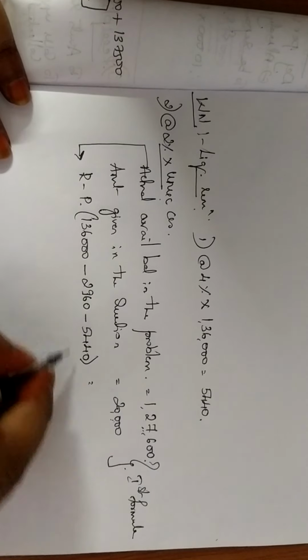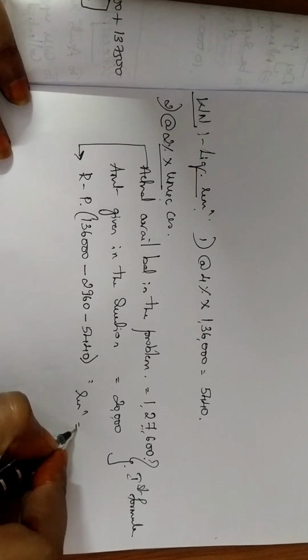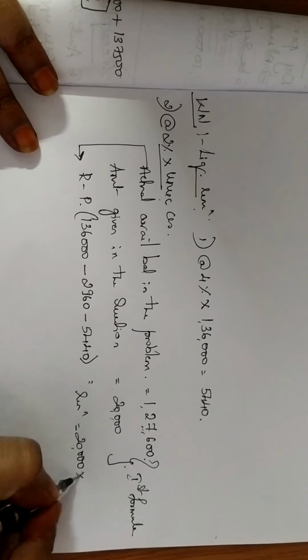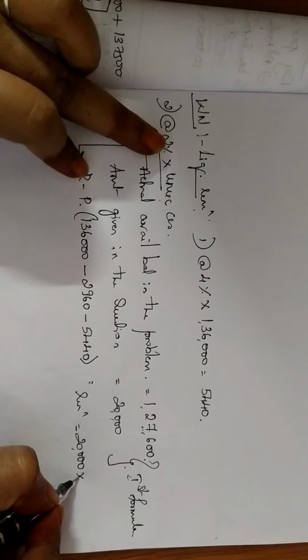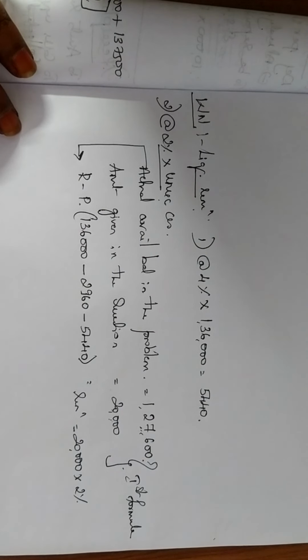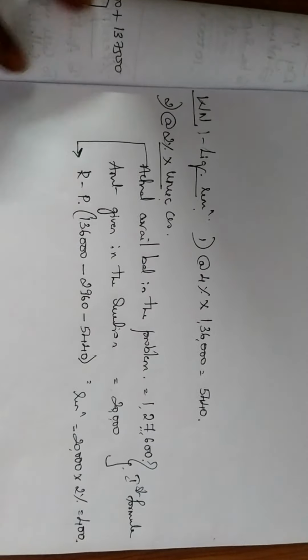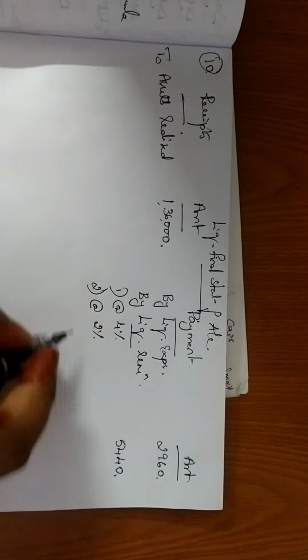So what is your first formula? Remuneration is equal to amount payable to the unsecured creditors, which is 20,000, into percentage of remuneration, that is 2%. So 20,000 into 2% will give you 400. So here I am writing 2%, 400 as a remuneration. Next, according to your format comes debenture holders, but there is no debenture holders in the problem, so I am writing preferential creditors. Preferential creditors, they have told it is 2,400.